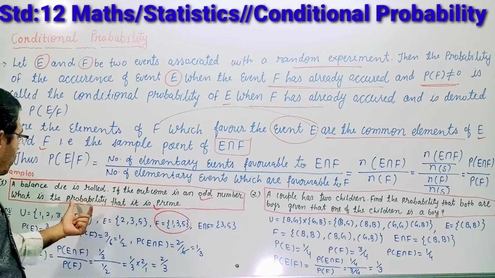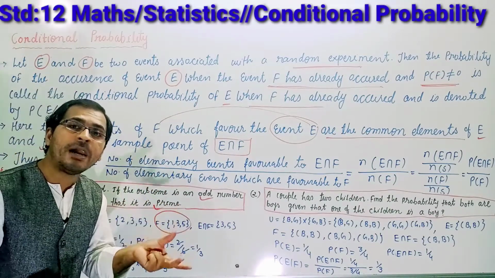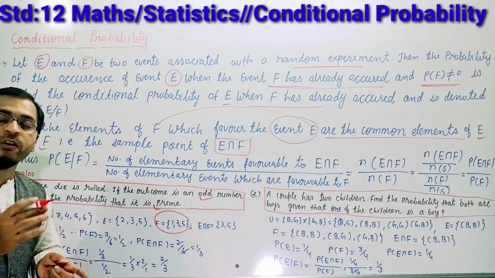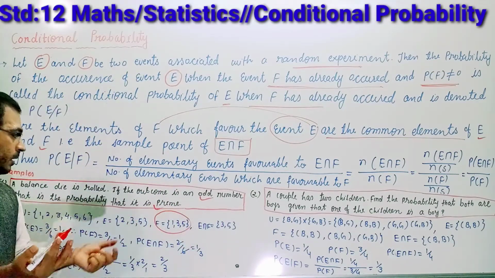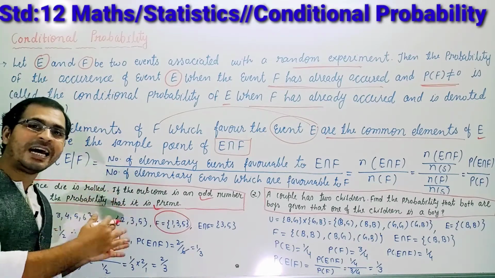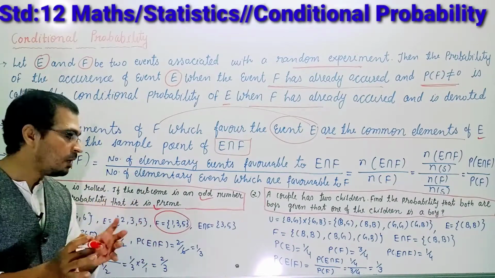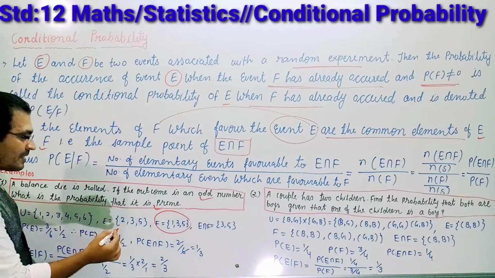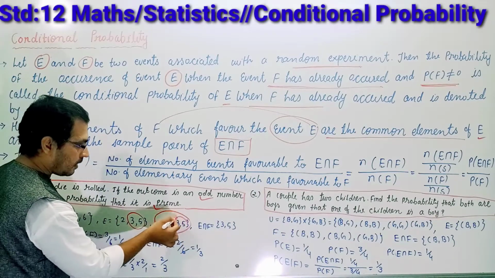So if you want to find out the probability of the prime, you will have to select the sample points of E and F. What are the sample points of E and F? F is the event which is already done and E is the event which is given, and from these two events you will have to select the sample points that are common, that is E intersection F. So from here you can see that 3 and 5 are common points, right students?